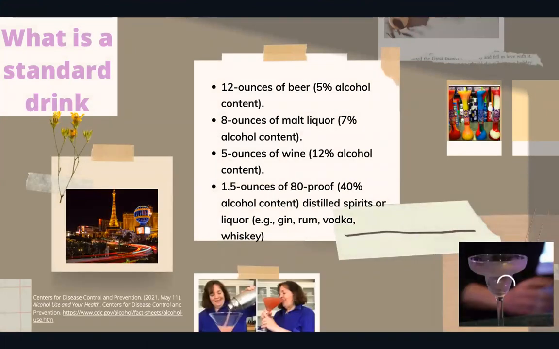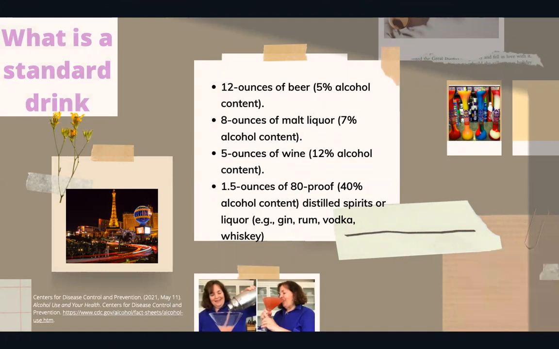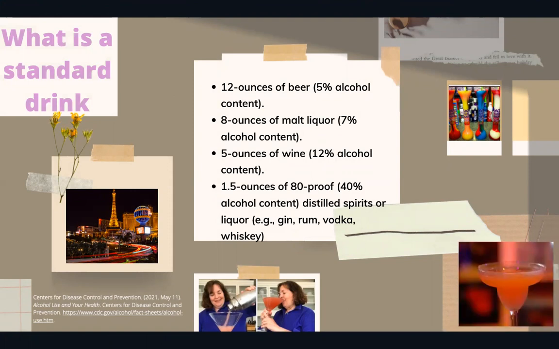So let's see what is considered the standard size drink. 12 ounces of beer would have 5% alcohol content, 8 ounces of malt liquor would have 7% alcohol content, 5 ounces of wine would have 12% alcohol content, and so on. The drinks that you get in Vegas can have as much as 3 or more times the amount of alcohol than in a standard drink, as shown right here.